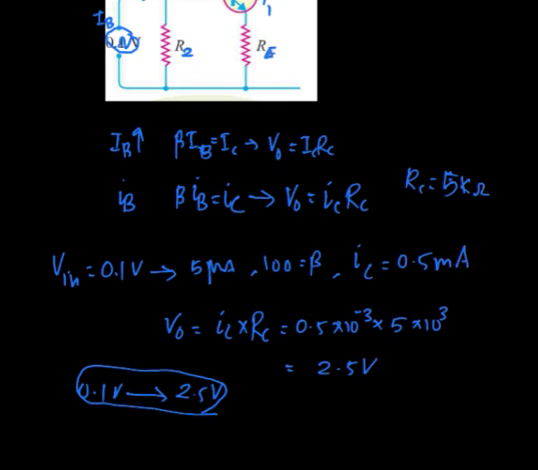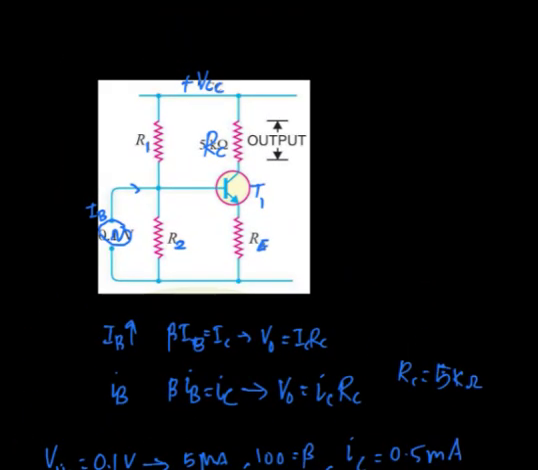Now let's consider the practical circuit of a single stage amplifier. For that, again consider the same circuit which we have already assumed here. Here R1, R2 are the potential divider biasing, and we are connecting an AC signal of some voltage Vin at the input.